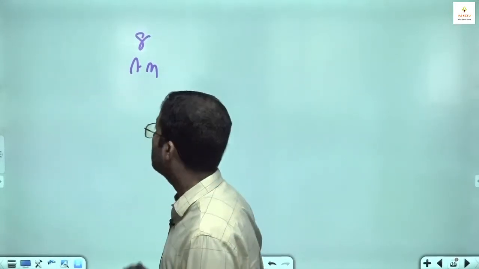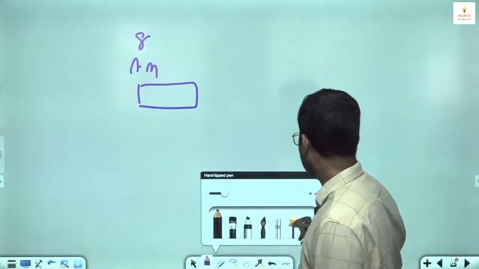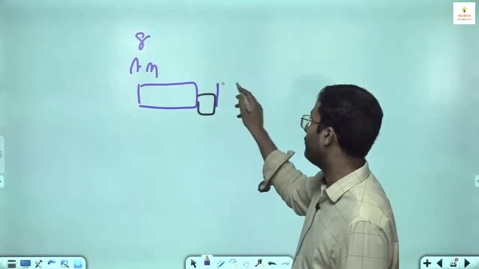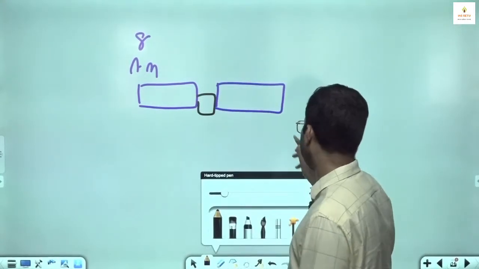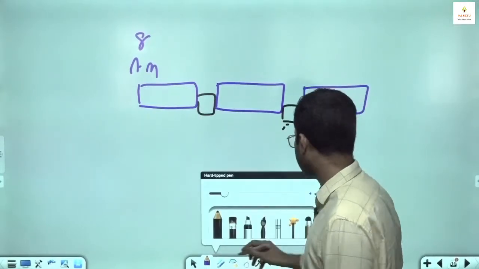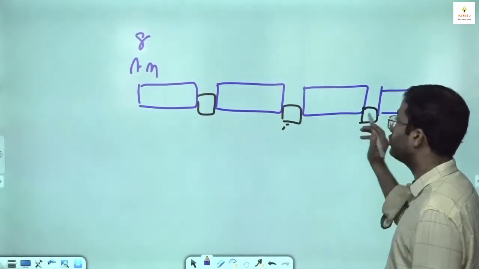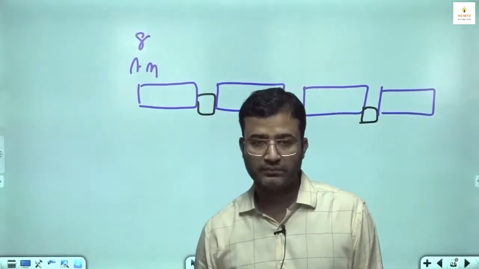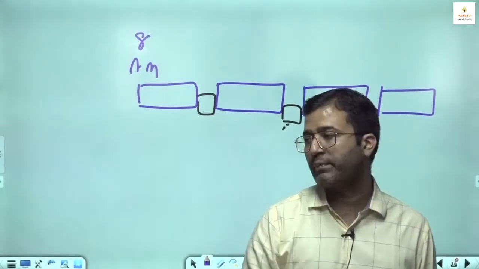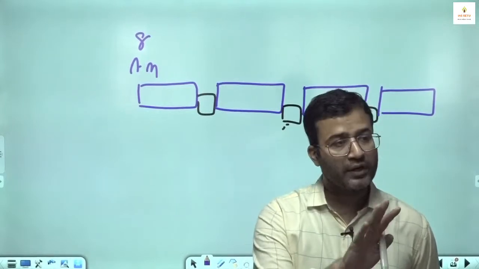There is a period of 45 minutes and there are 4 periods, and every 2 periods have a gap of 15 minutes. So your school starts here, so there is a period of 45 minutes, then there is a gap of 15 minutes, then there is a second period of 45 minutes, then there is a gap, then there is a third period, then there is a gap, then there is a fourth period. Some students make this common mistake, and many students made that type of mistake in the 2022 के पेपर में also. See here, they think there will be 4 periods and 4 gaps.